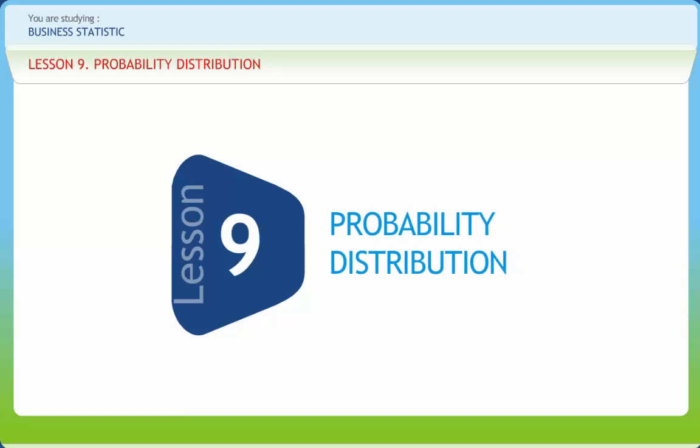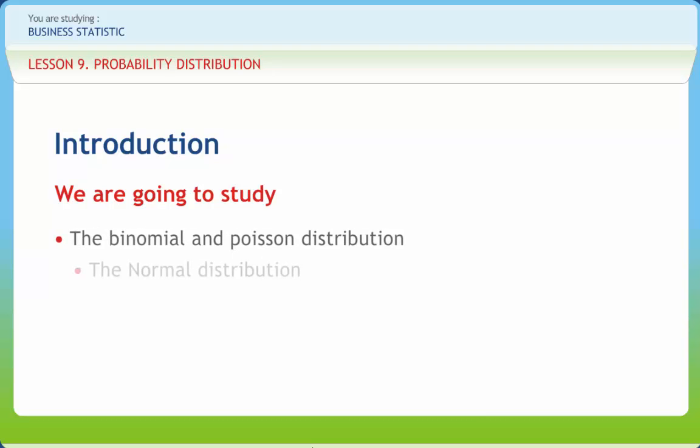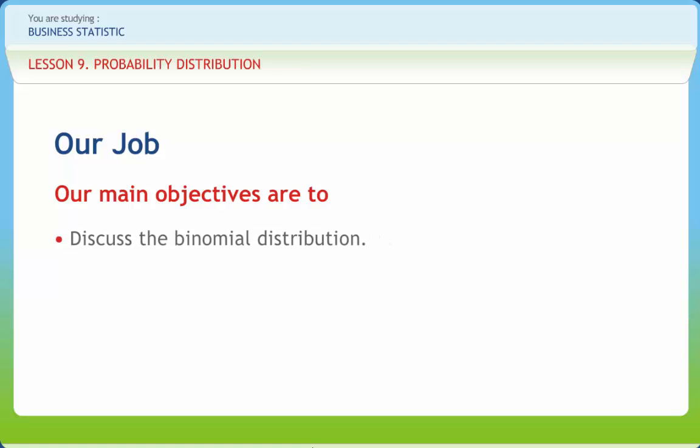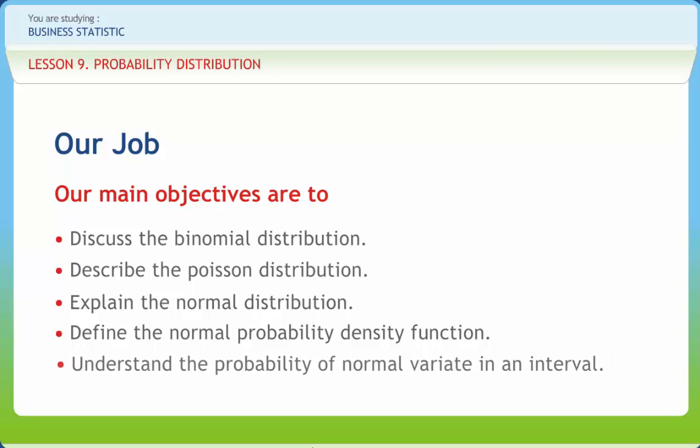Probability distribution. We all know that a continuous random variable is a variable that is allowed to take on any value within a given range. In this lesson, we will discuss binomial and Poisson distribution and explain normal distribution. After going through this presentation, you should be able to explain the concept of binomial distribution, describe Poisson distribution, and explain normal distribution. Also define the normal probability density function and understand the probability of a normal variate in an interval.